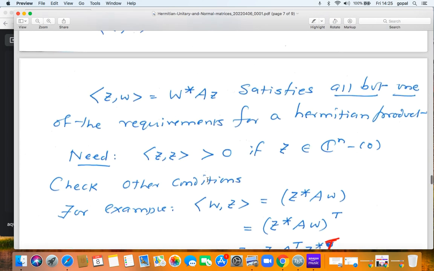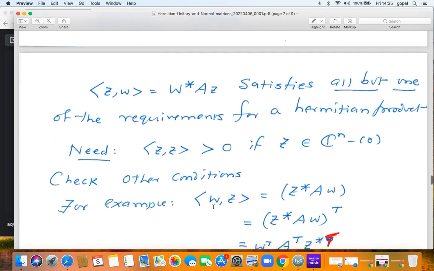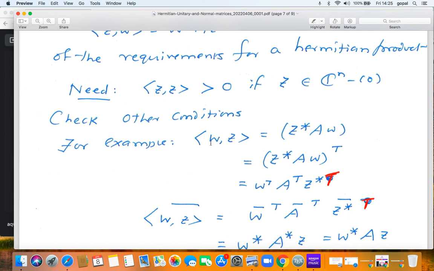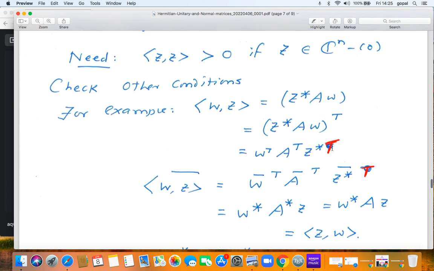In other words, you want, but now let us check the other thing, the conjugation property. When you switch the orders, the Hermitian product of wz is z star Aw, but z star Aw is a 1 cross 1 complex number, a 1 cross 1 matrix, so it's its own transpose. So it's w transpose, A transpose, z star transpose.